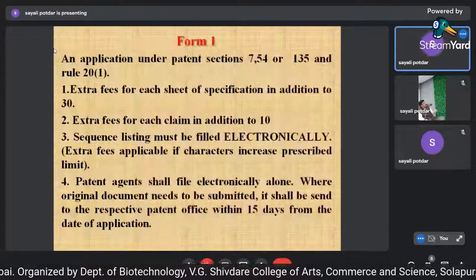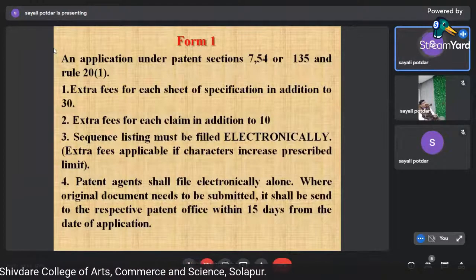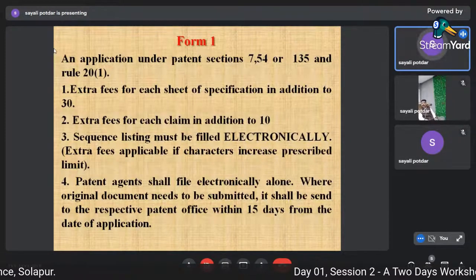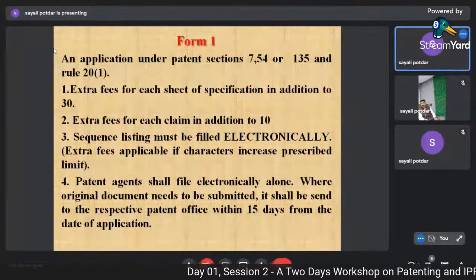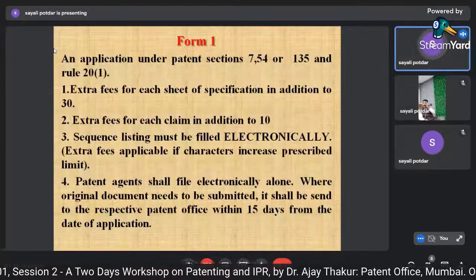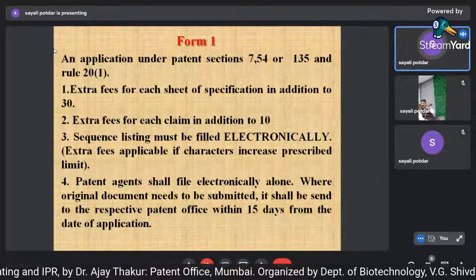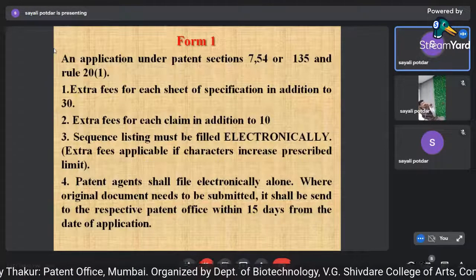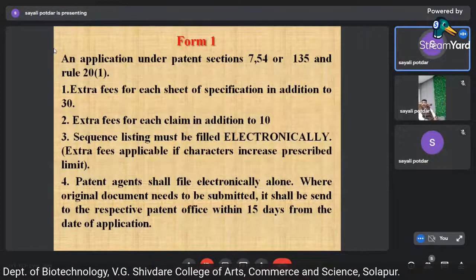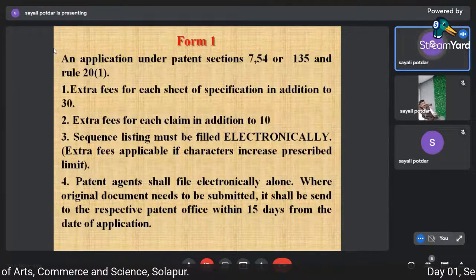Now Form 1. If you are filing 30 pages, you have only one fee to be paid. But after the 31st page, there is an extra fee of 500 rupees, then with a complete application you need to file. If claims exceed 10, then you have to pay fees accordingly. And if you are adding a sequence listing, that has to be submitted in electronic form, with extra fees.